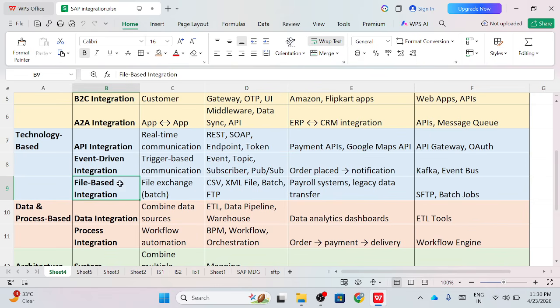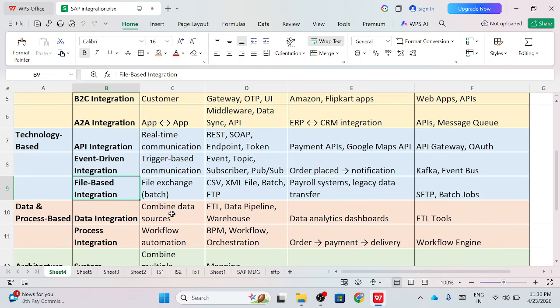Then the third one inside technology based integration is file based integration, in which we are exchanging files in between, like bank integration or payroll system integration, legacy data systems, meaning data migration kinds of things. The major terminology used is SFTP, batch jobs. So in file based integration, SFTP servers are mostly used.